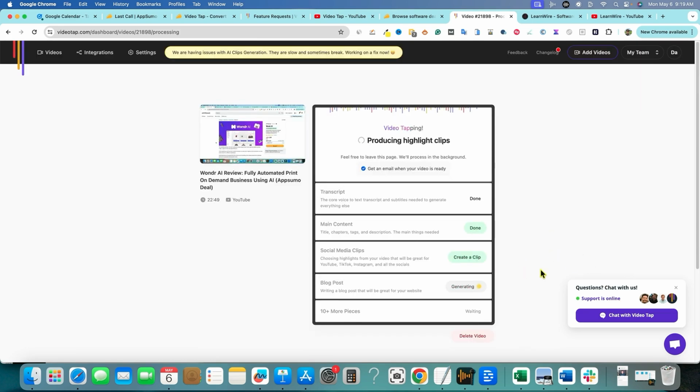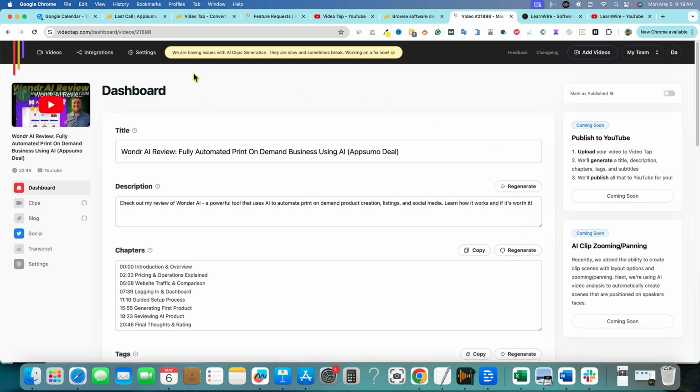We're going to come over here and I'm going to look at the main content by just pushing done. And then this is what it's going to look like inside of here. So it looks like coming soon, publish to YouTube. So you could actually upload your video directly into here, do all this right here, get it all situated, and then push a publish button. I think that's a cool feature if they can really figure out how to do this almost perfectly.